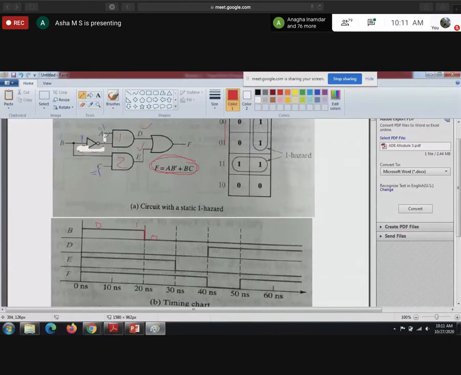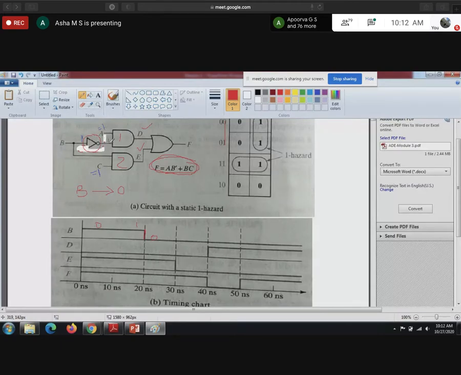It is changing from 1 to 0, correct, right? So at that time, it will affect D and E, but it will not affect immediately because of the inverter. After 10 nanoseconds, B will become 0. B will become 0 after 10 nanoseconds, correct, right?